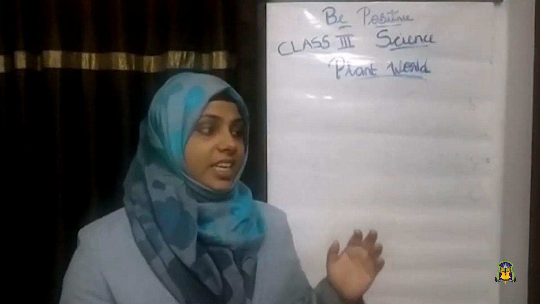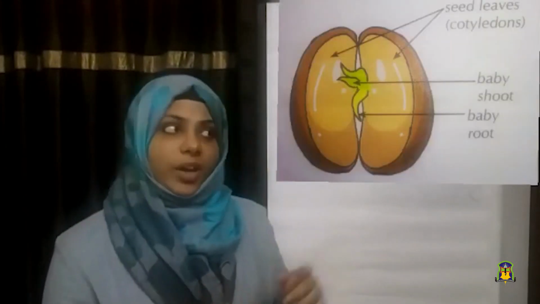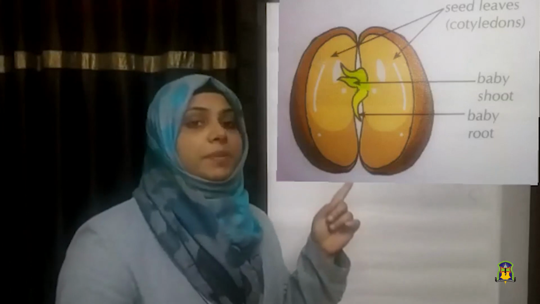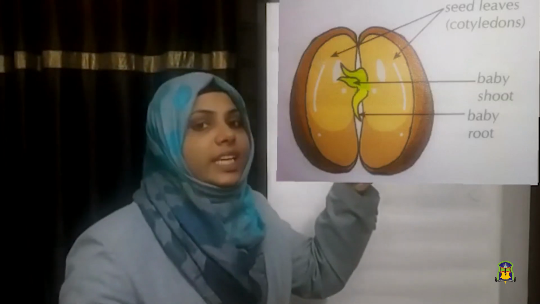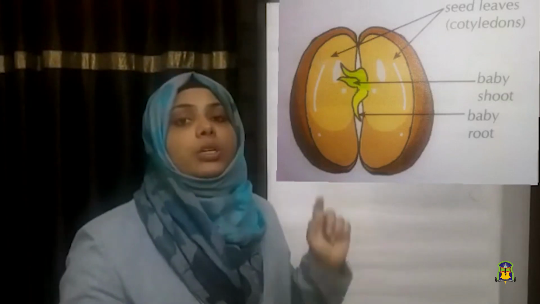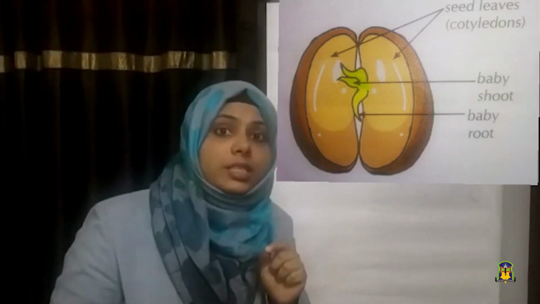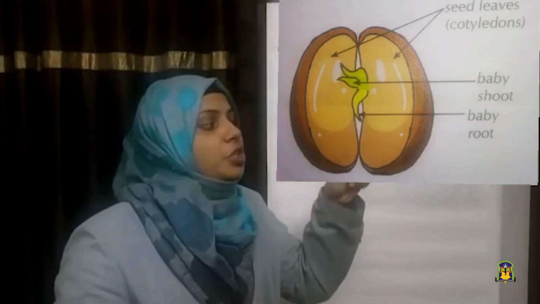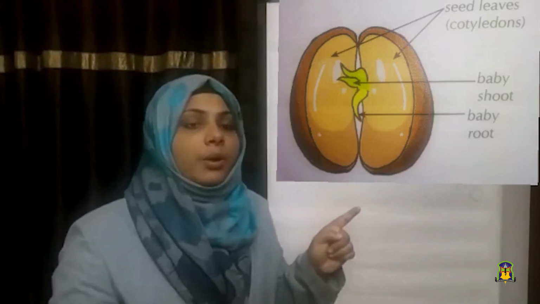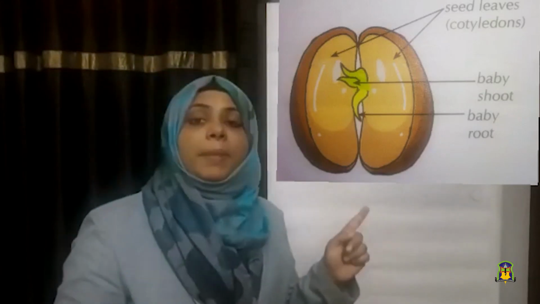Okay. Let us see the inside picture of a seed. Look at this picture. In this picture, the seed has two parts, baby plant and a cotyledon. First, we are going to discuss the baby plant. The baby plant has two parts, the baby shoot and a baby root.